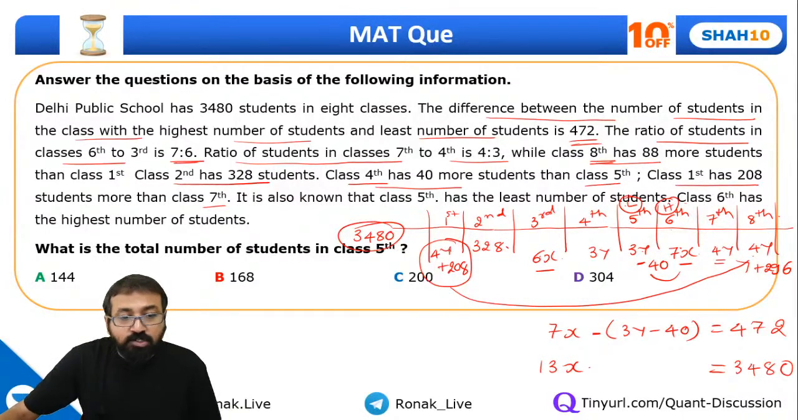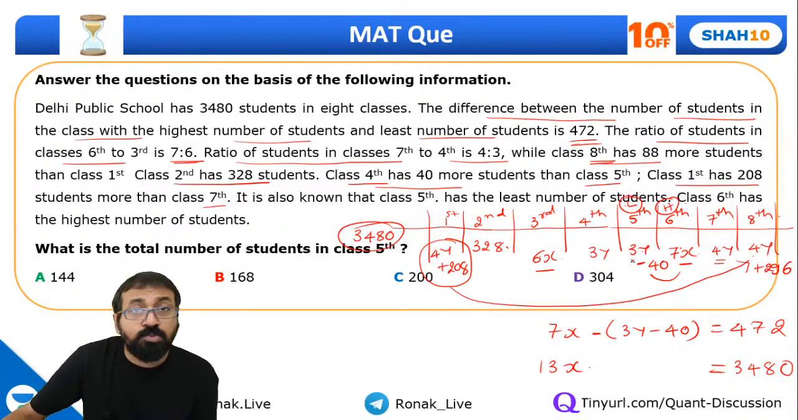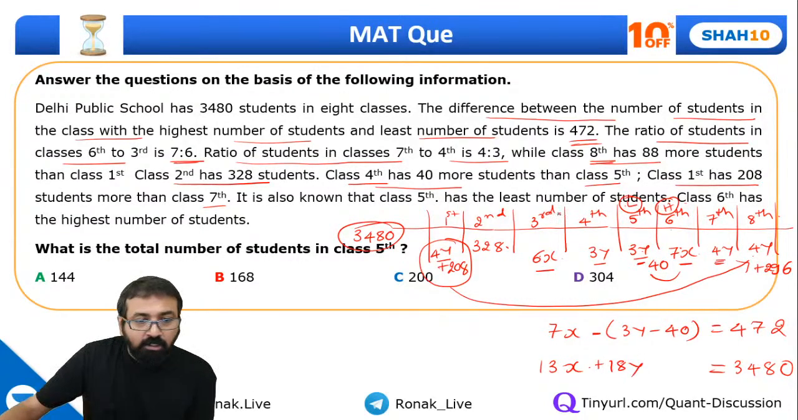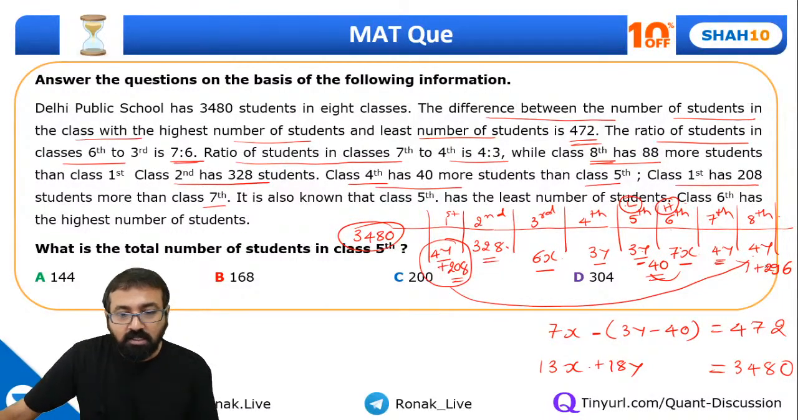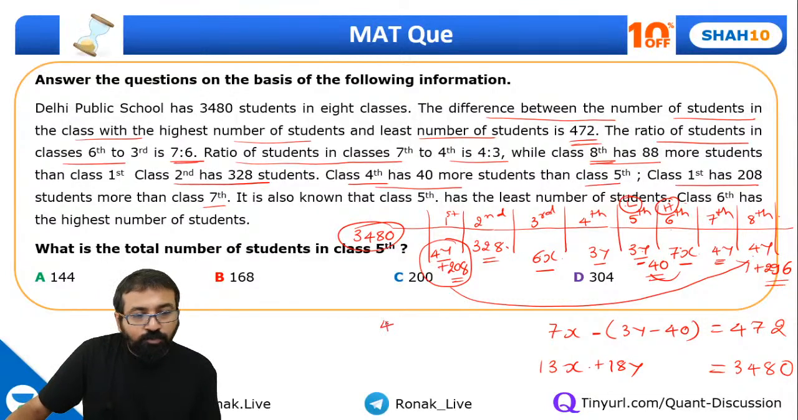And how many y's do I have? If I add all these values, first 4y, then 3y makes 7y, plus 3y is 10y, plus 14y, plus 4y. It's 18y, positive 18y, right? And then these numbers, 208 plus 328. What is 208 plus 328? It's 536 minus 40. So 536 minus 40 is 496. Plus 296. What is 496 plus 296?